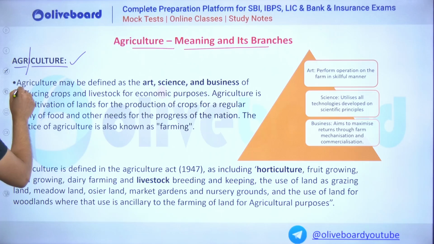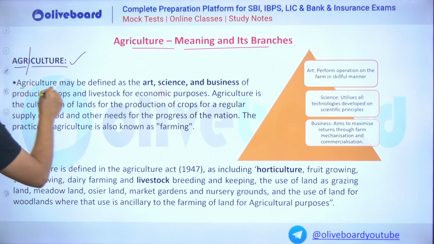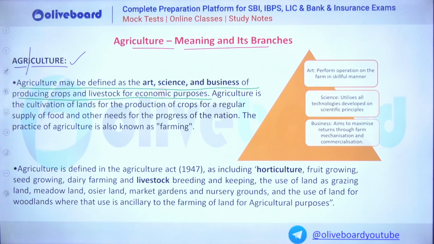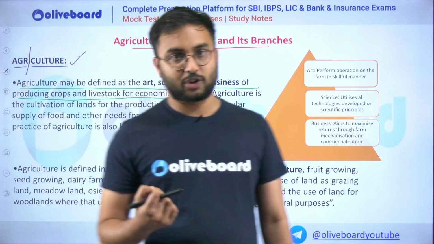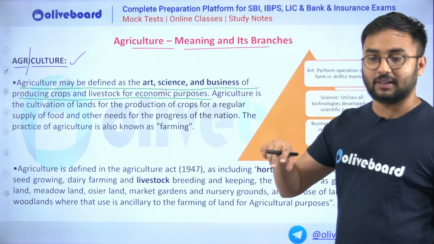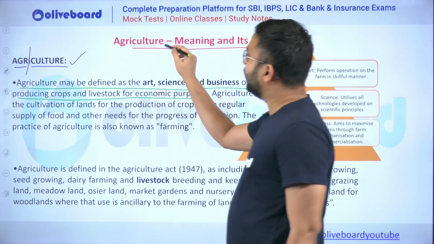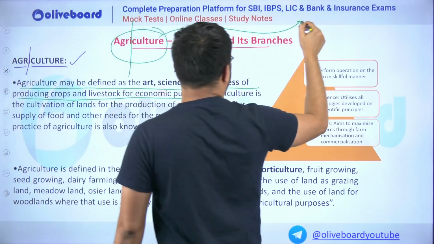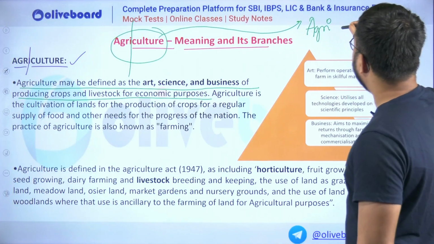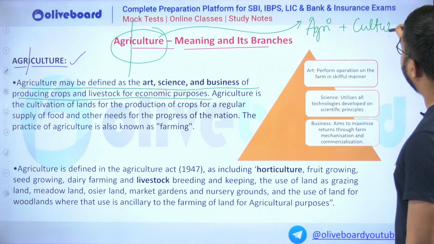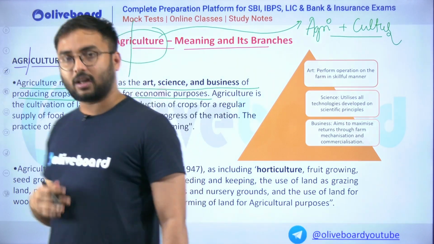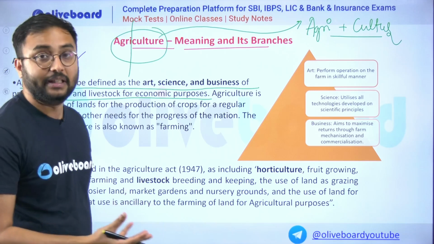So agriculture, the first definition which we are having with ourselves is agriculture may be defined as art, science, business of producing crops, livestock for economic purposes. This is your first definition. We will go by taking one by one definitions, and those one by one definitions, then further we will try to break them down. First, let me break down this word itself into two parts, agri and culture. The origination of the word agriculture comes from agri plus cultus. Agri plus cultus. And this word breakdown will make us realize it is nothing but culturing crops in your field.